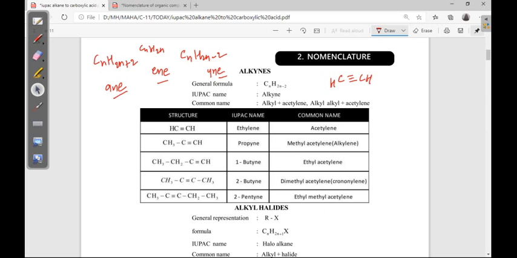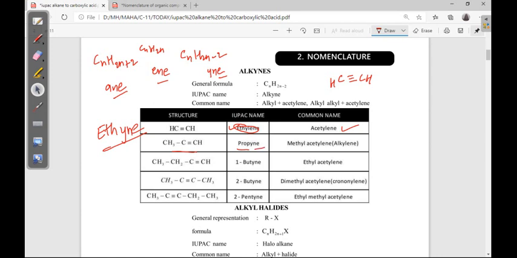Now here 2 carbons are there, so total eth, ethyne. The IUPAC name is ethyne. Common name is acetylene. Here 3 carbons are there, so propyne.